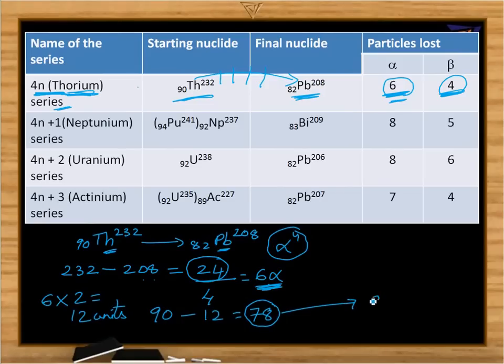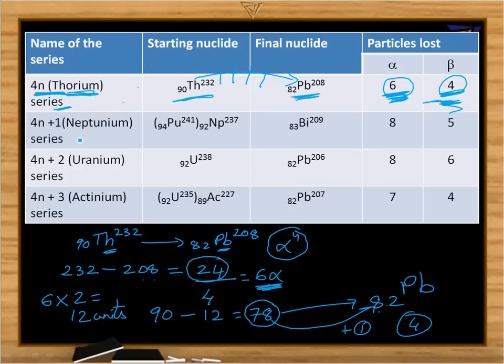But what is the final element? The final element is lead with atomic number 82. So for every beta particle emitted, there will be an increase in atomic number by 1 unit. So what's the difference between 82 and 78? It is 4. So that is the reason why in this process the total number of particles emitted are 6 alpha particles and 4 beta particles.